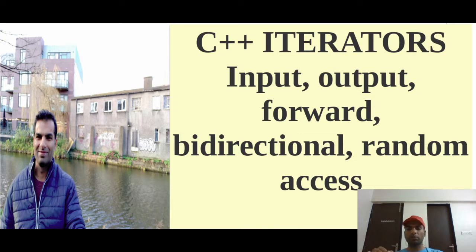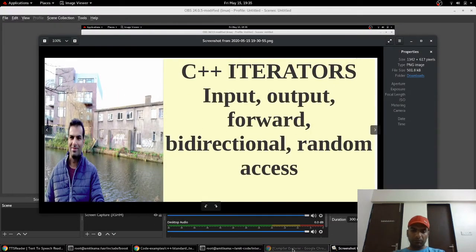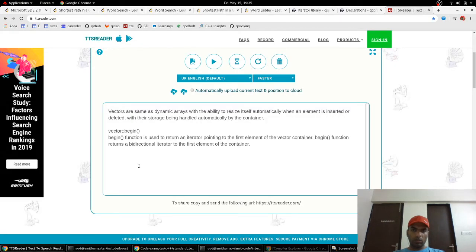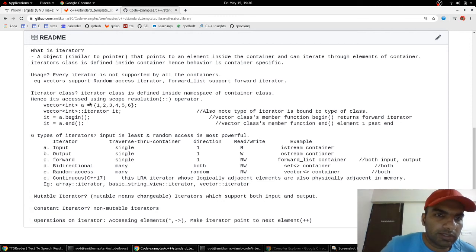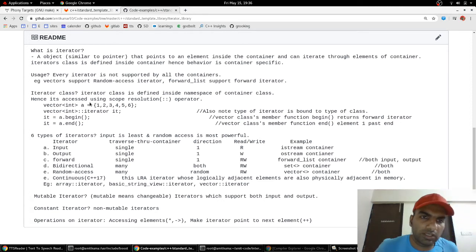We will cover that in a separate video, but today we are going to cover these iterators: input iterator, output iterator, forward, bidirectional, and random access iterator. So what are these and how can we work on them? So what is an iterator? An iterator is just an object, or we can say it's similar to a pointer that points to an element inside a container and can iterate through the elements of the container.